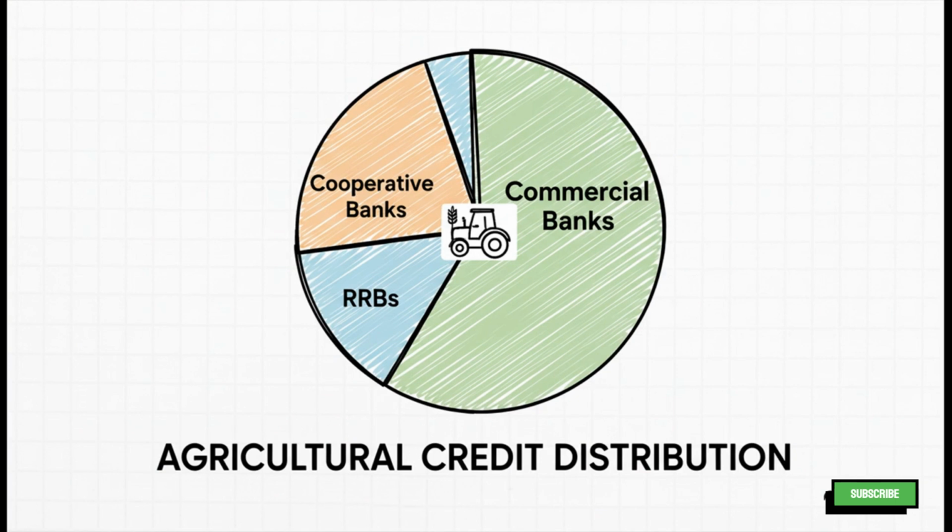It's D, commercial banks. Now, you might think, wait, weren't RRBs and cooperative banks set up specifically for this? And you'd be right, but in terms of sheer volume and the total share of credit, the commercial banks are actually the biggest players in the agricultural sector.